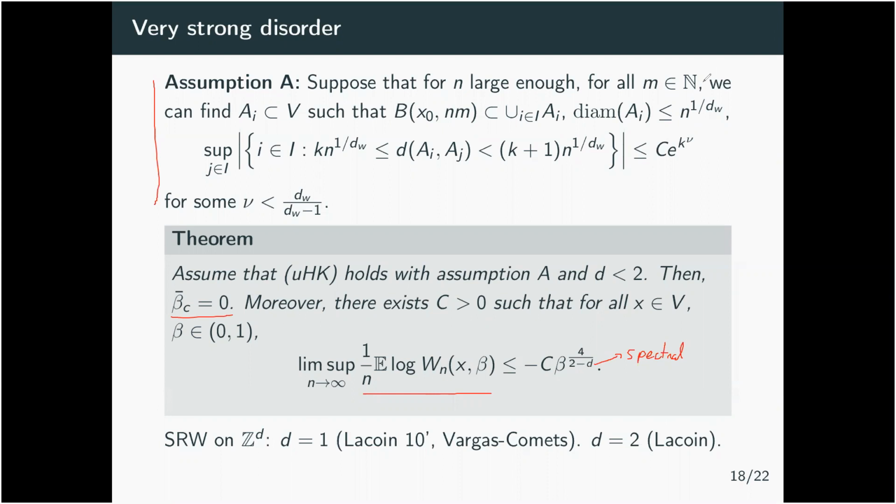But we recover his results by just taking d equal to 1 in that case. But the difficulty in our framework is that Lacoin uses translation invariance properties of the polymer, and in our case we don't have it, so we have to use the uniform heat kernel bound, and the computation is a bit trickier.